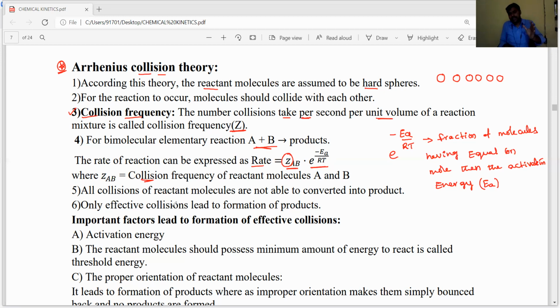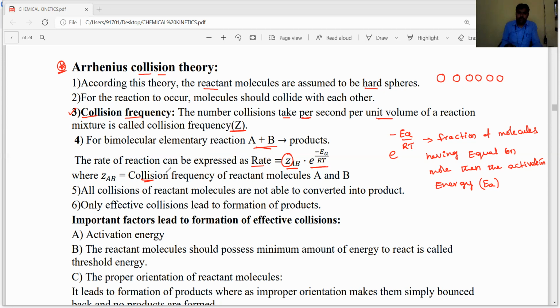Now, as I already said, when the reactant molecules collide with each other, not all reactant molecules are able to convert into products. During those collisions, energy is exchanged from one reactant molecule to another. Only some of the reactant molecules get the activation energy, and they are able to reach the transition state. After reaching the transition state, the reactant molecules should be in the proper orientation. Then they lead to the formation of products.